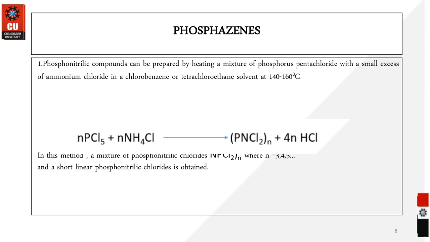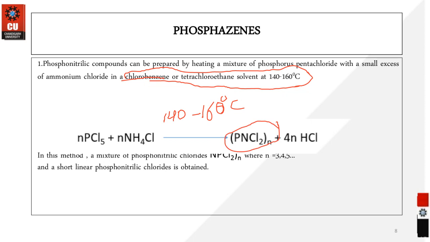So you can have the preparation, but we prefer to use certain organic solvents, where this product has a better yield, and this is carried out at a higher temperature around 140 to 160 degrees Celsius. So lower temperature is not conducive for the reaction. You have to raise the temperature of the reaction mixture. Only then can you have the formation of this phosphazene compound with the elimination of HCl. Okay, so this is the basic reactant which is involved in the formation of this compound.